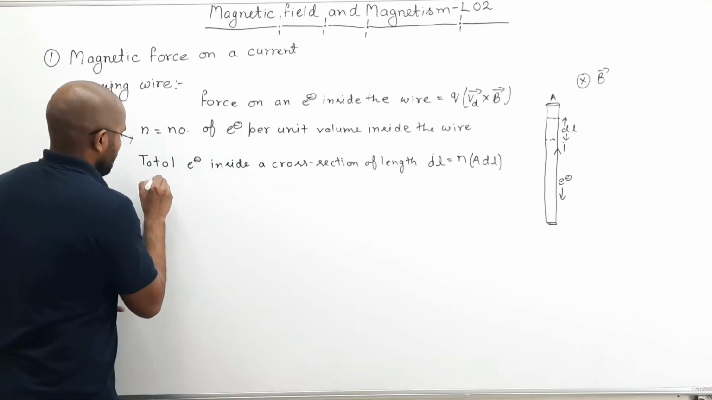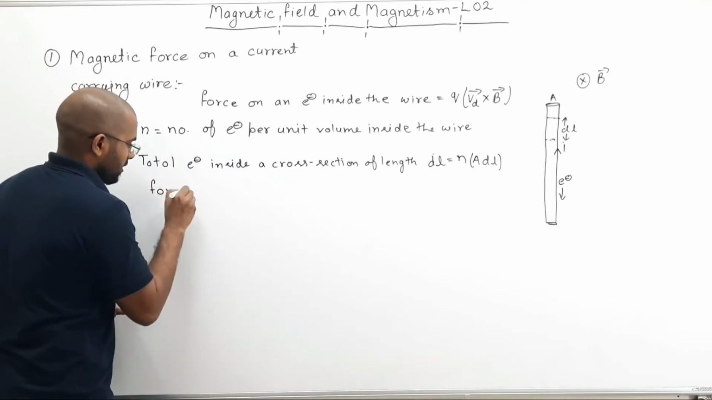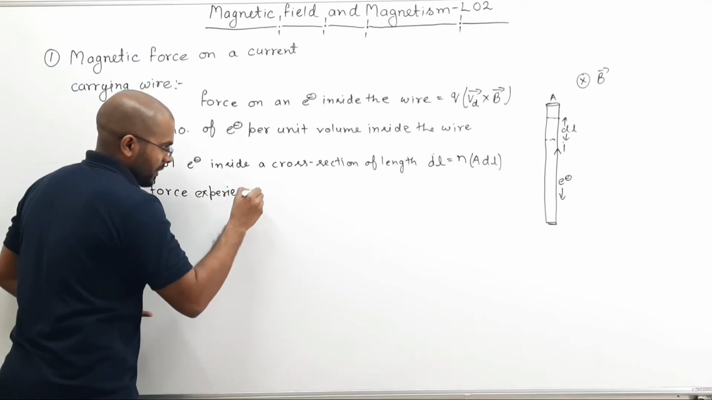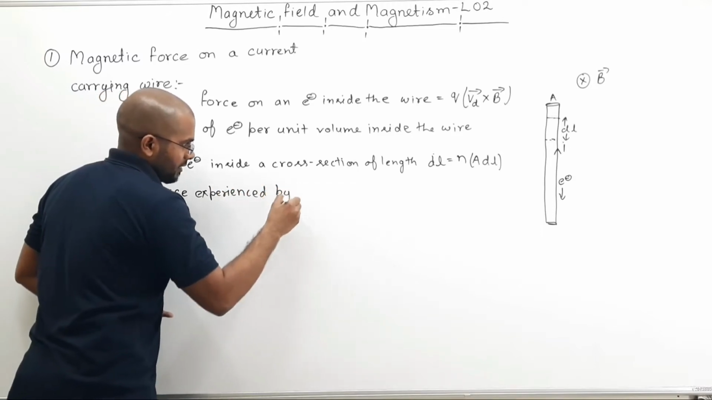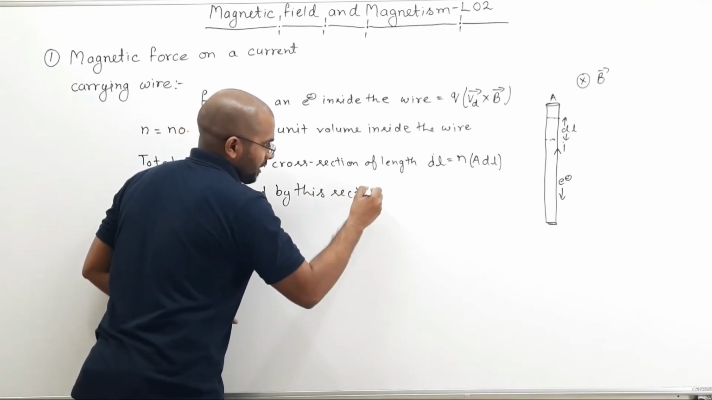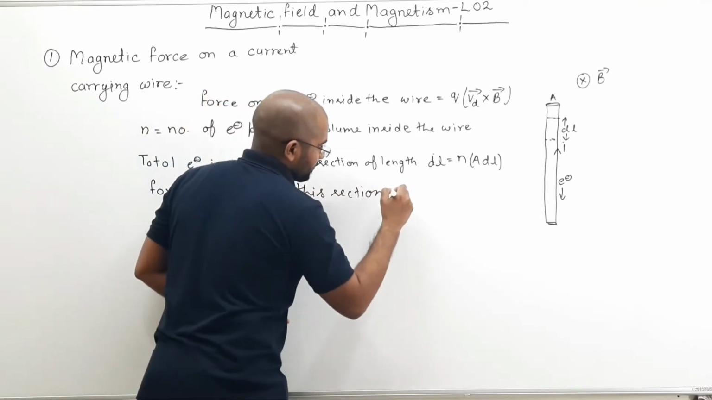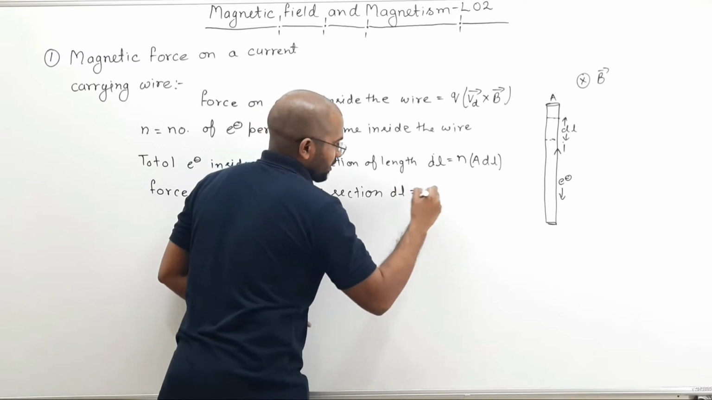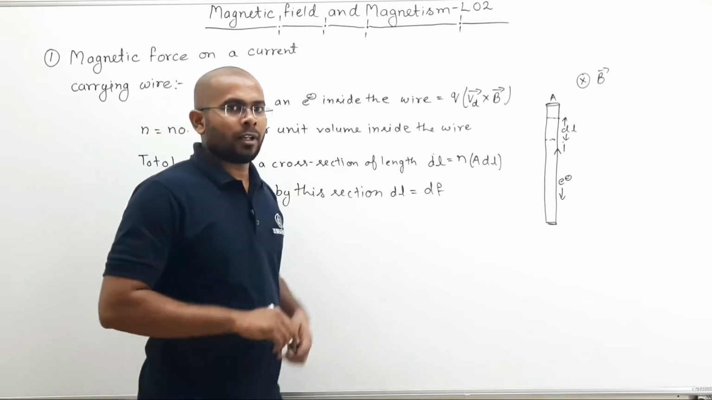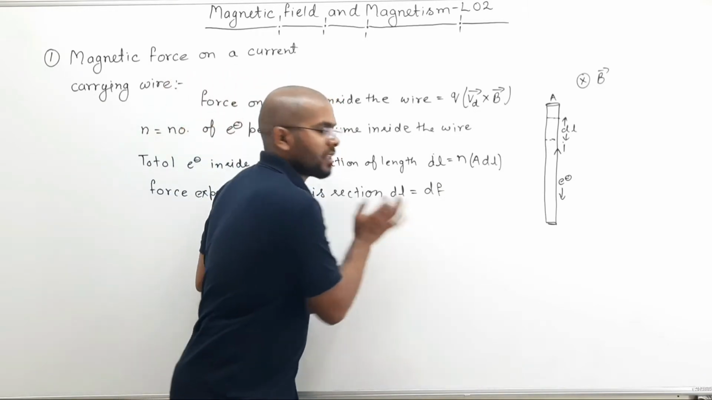So the force experienced by this section. Which section? Section dl. This section will be dF. So small section, small force. Now why am I saying force experienced by this section?